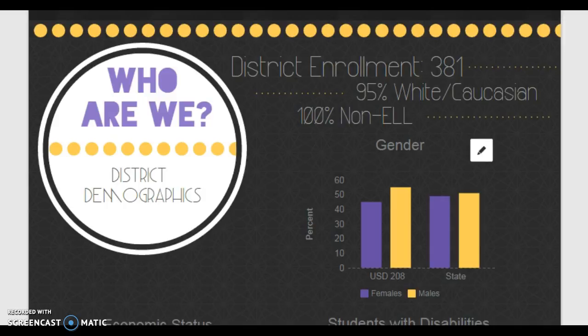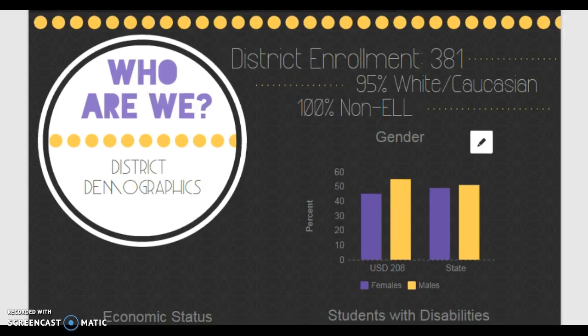When looking at gender demographics for our district, they are pretty close to the state averages. USD 208 shows that 45% are females, while the state average is 49%, and we have an enrollment of 55% males, with the state average being 51%.